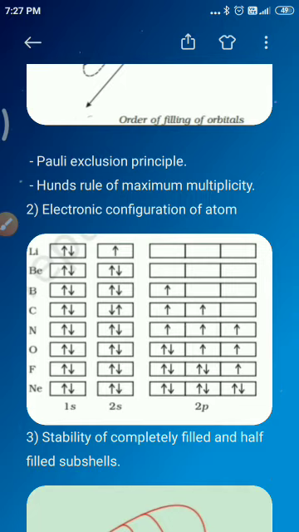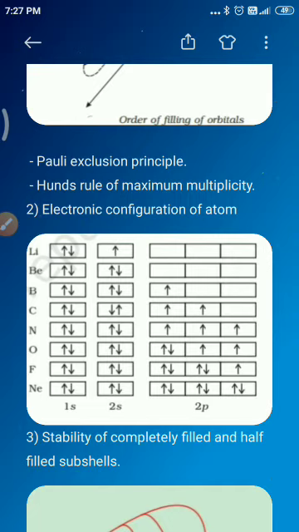Their orbital contains 1 and 2 electrons respectively. Then from lanthanum, La, to mercury, the filling up of electrons takes place in the 4f and 5d orbitals. After this, filling of the 6p, 7s and finally 5f and 6d orbitals takes place.